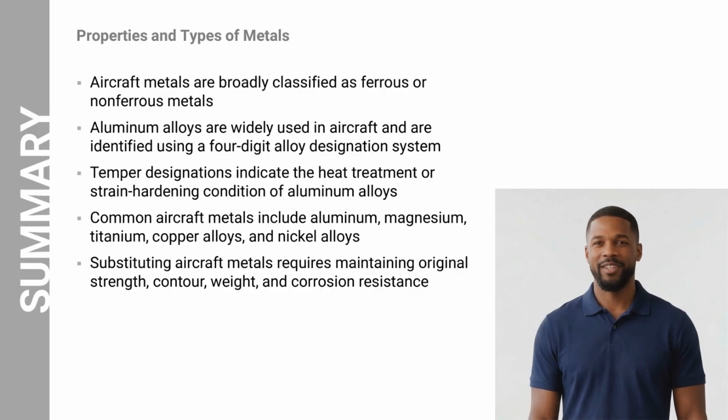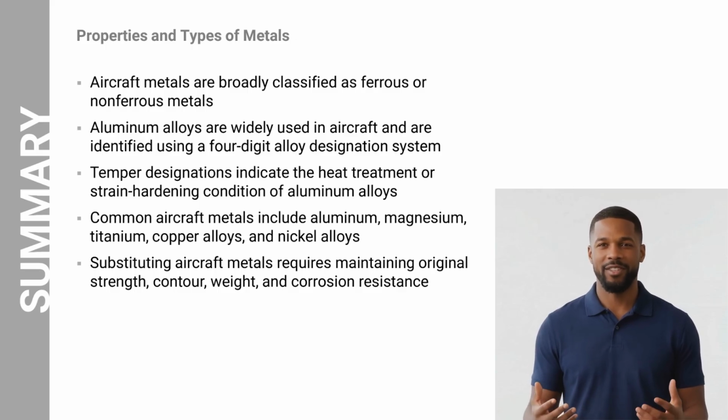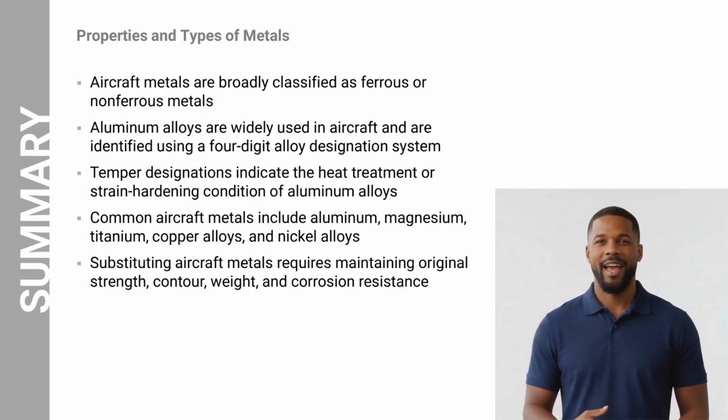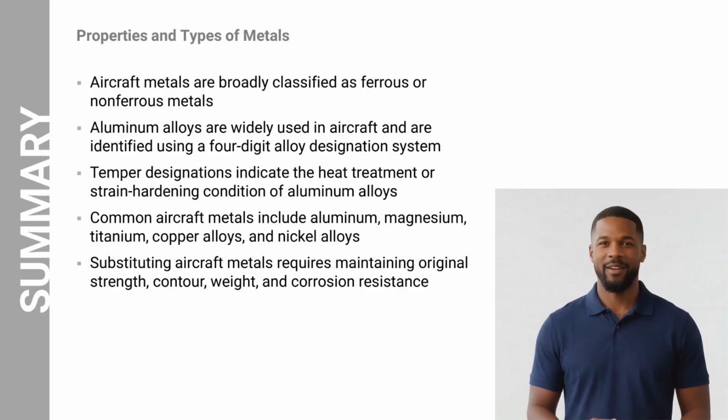Aircraft metals are generally classified into ferrous metals that contain iron and non-ferrous metals that do not contain iron as the primary element. Aluminum alloys are widely used in aircraft construction and are identified using a 4-digit alloy designation system, along with temper designations that describe their heat treatment condition. Common aircraft metals include aluminum, magnesium, titanium, copper alloys, and nickel alloys. When substituting aircraft metals during maintenance, it is essential to maintain the original strength, contour, weight, and corrosion resistance of the component.